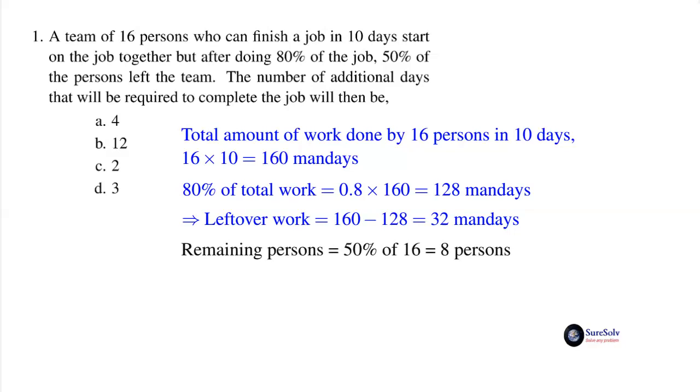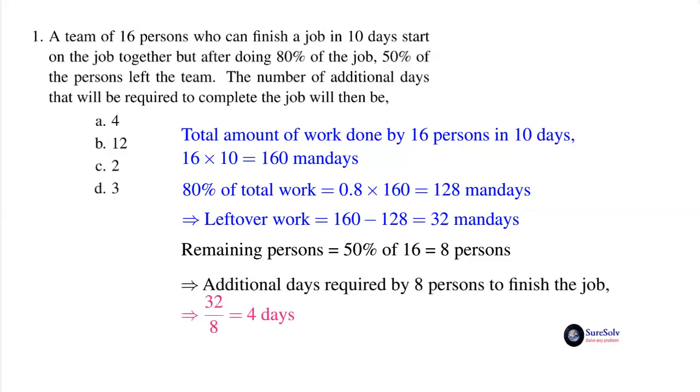After 50% of the team starting the job left, remaining number of persons is 50% of 16, that is 8. So additional number of days for these 8 persons to finish 32 man days of remaining work is 32 divided by 8, that is 4. Answer is option A, 4.